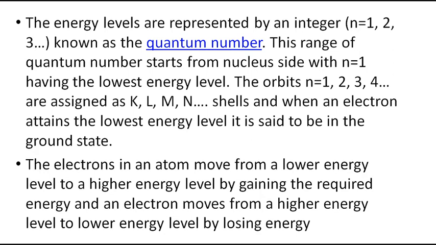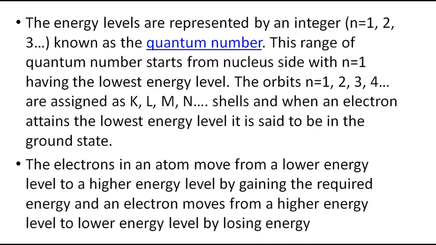These quantum numbers we'll be discussing later. Each energy level, first, second, third, is represented by numbers, and those numbers are called quantum numbers.